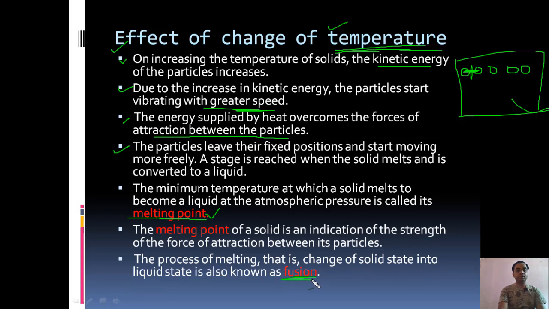So fusion, this is also important. Fusion is the process in which the solid particles will melt itself into liquid. Melting point is that particular temperature at which the solid will melt into liquid.